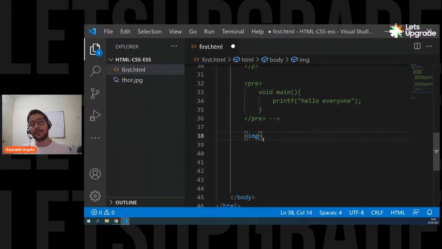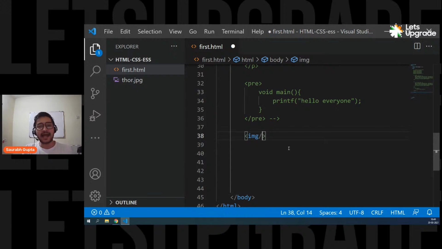And there are a lot of examples of empty tags, and image is one of them. But it doesn't mean that you cannot close them. You still have to close them. And to close an empty tag, you simply go at the end and put up a slash. That's how you close an empty tag. But now then, how will this work?